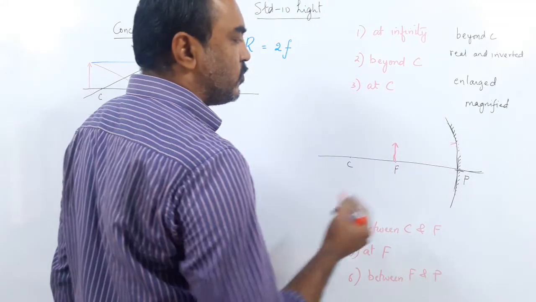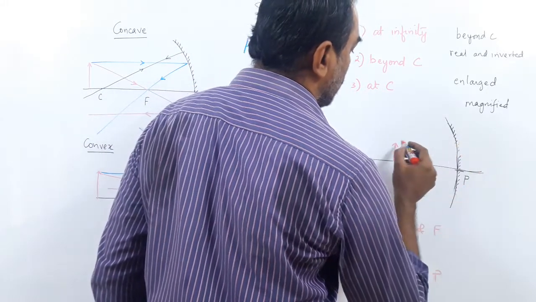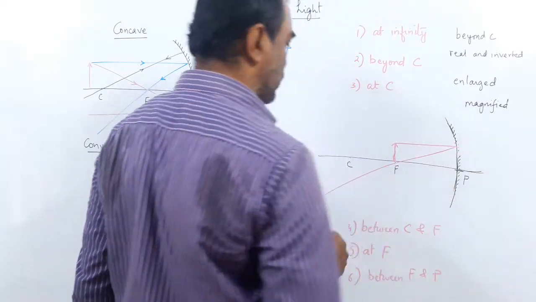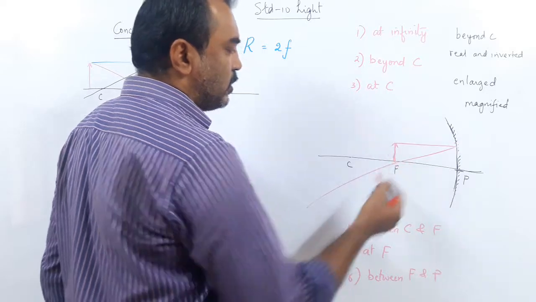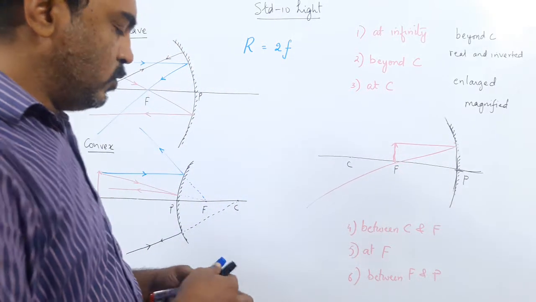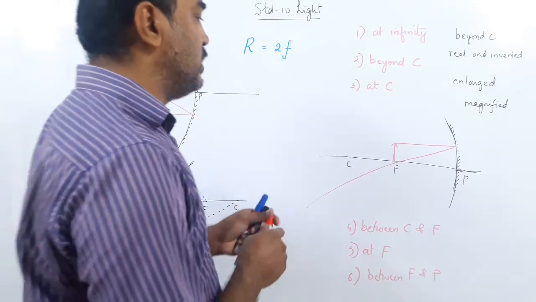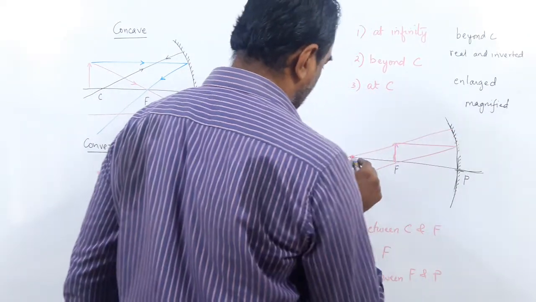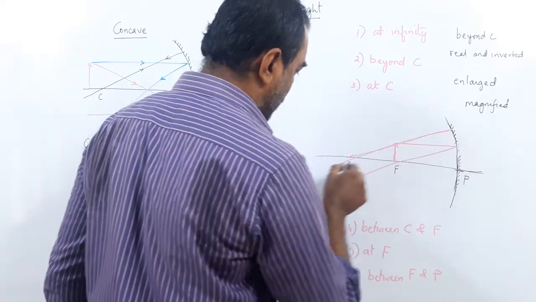Okay. So the first rule you can follow. Which rule? Parallel and passes through F. But how will you make it pass through F? So it cannot pass through F. So what you will do? You will make it pass through C only. Goes through C and comes back through the same path.